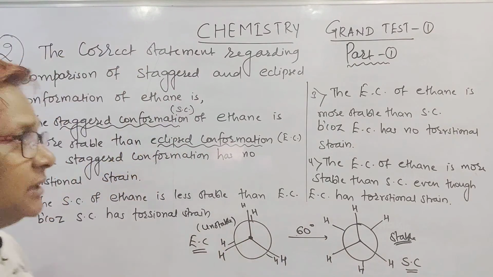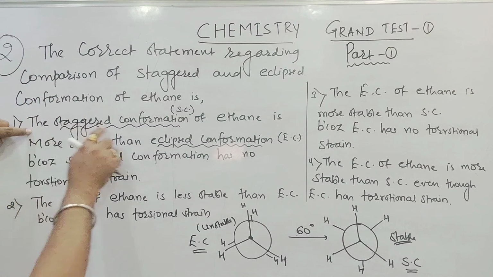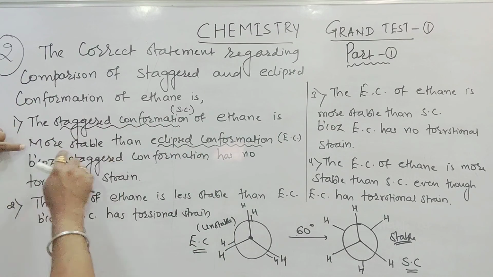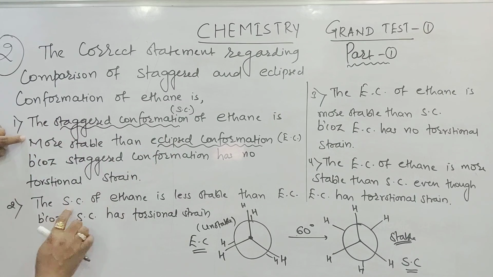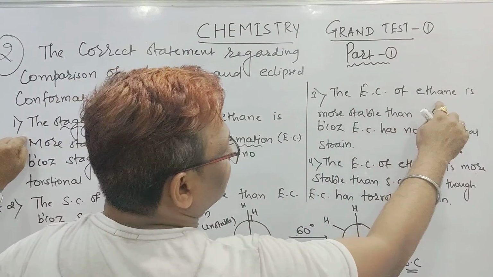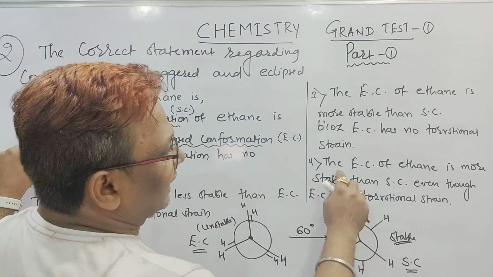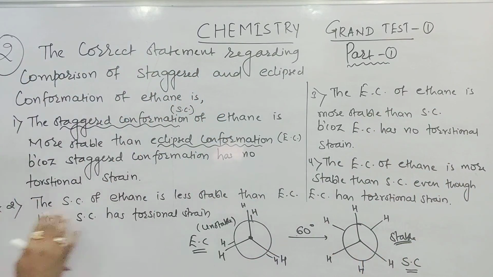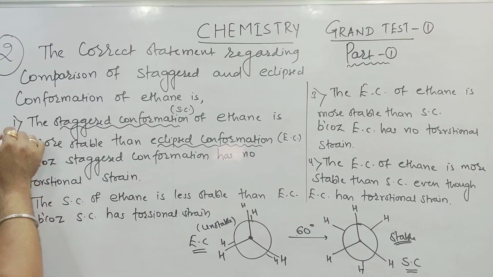Check which statement is correct. Staggered conformation of ethane is more stable than eclipsed, correct. Staggered of ethane is less stable, no, it is not correct. Eclipsed of ethane is more stable, no. So the other three are wrong, your answer should be the first.